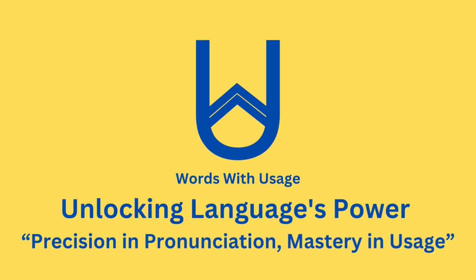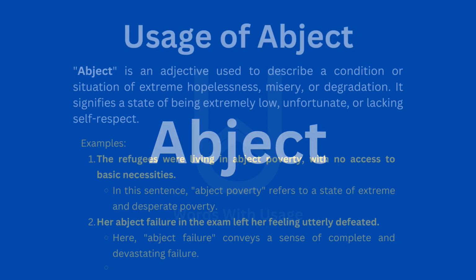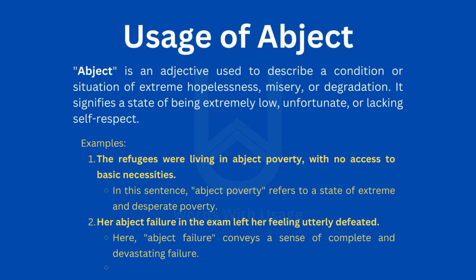In this video, the word is abject. Abject. Abject is an adjective used to describe a condition or situation of extreme hopelessness, misery, or degradation. It signifies a state of being extremely low, unfortunate, or lacking self-respect.